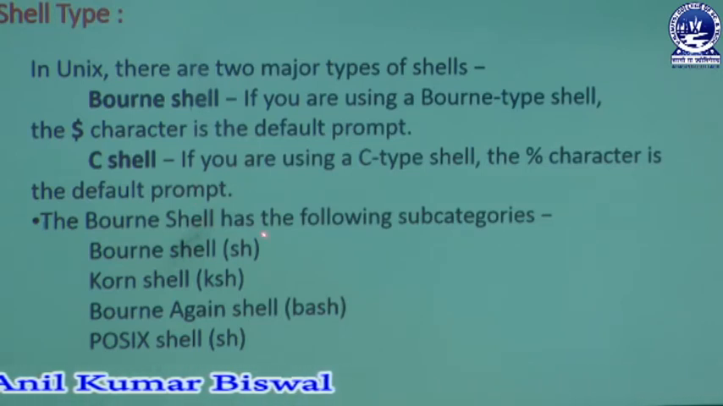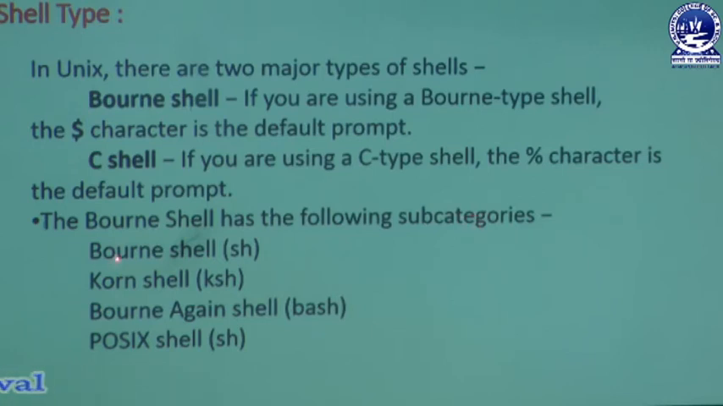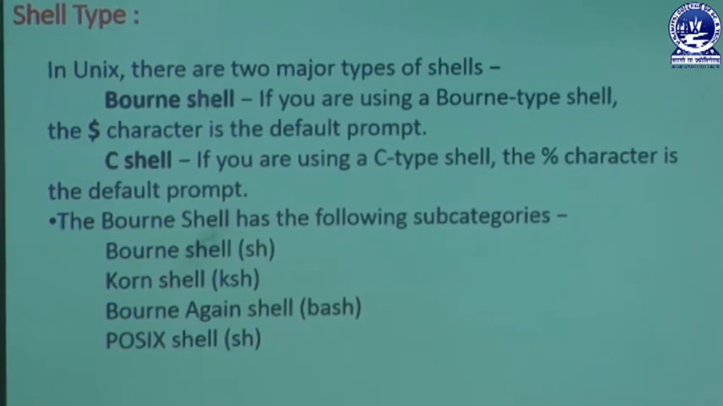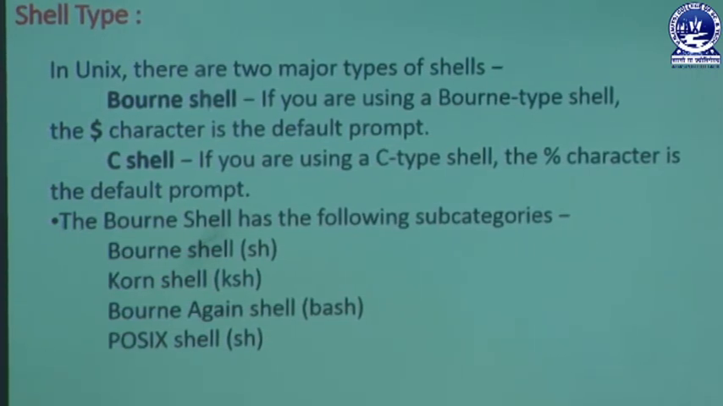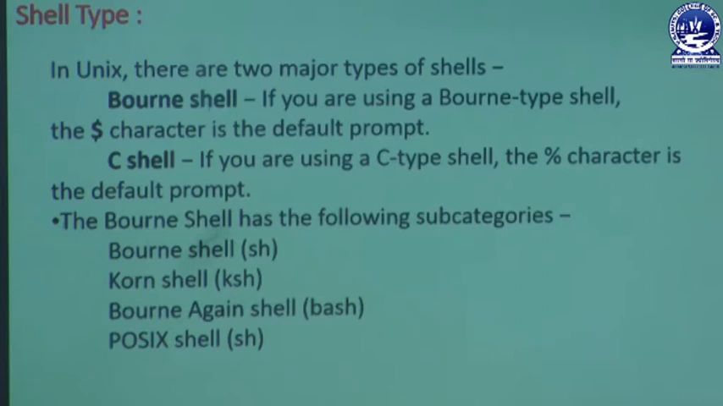So the Bourne shell has the following subcategories, like the Bourne shell SH and the Korn shell KSH, then the Bourne Again shell, known as BASH, then we have the Fox shell, which is known as only SH. So these are one way of explanation through which you can categorize different types of Bourne shell environment, because that Bourne shell environment must be subcategorized in 4 parts, which is already explained in this slide: SH, KSH, BSH, and the last one also known as SH.